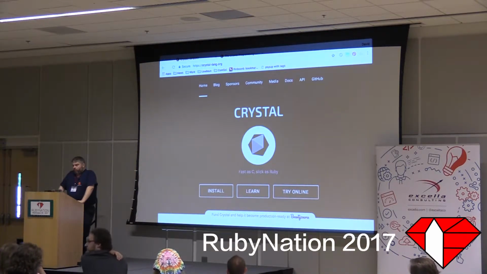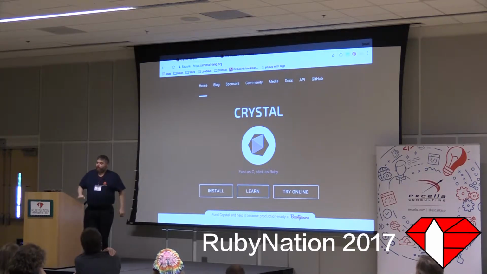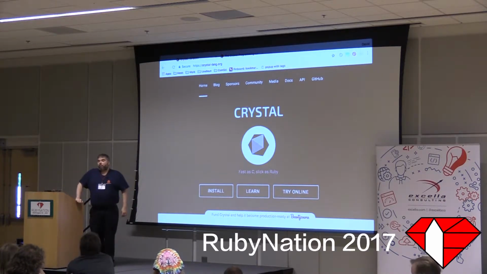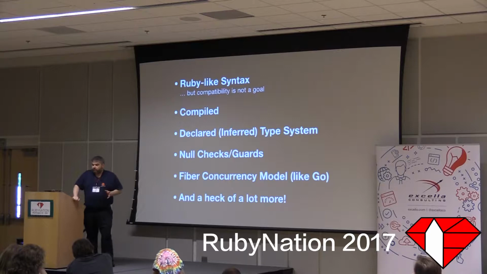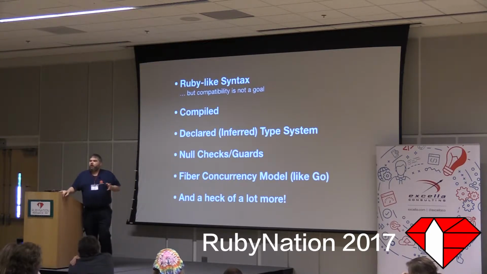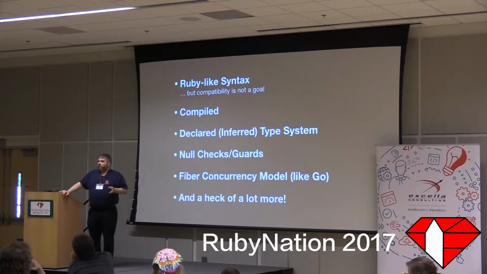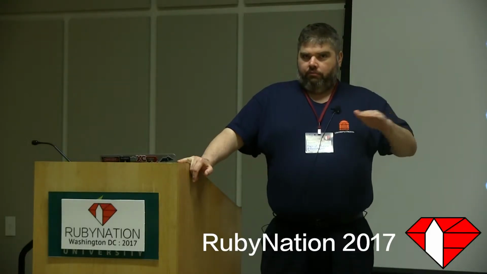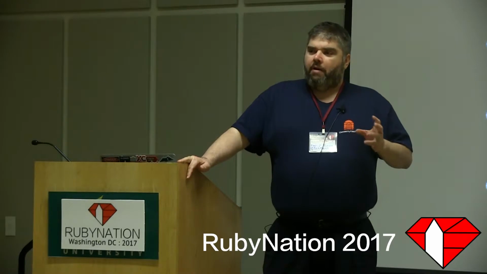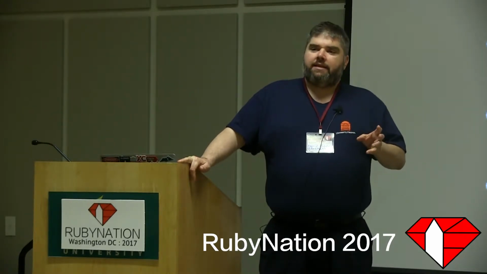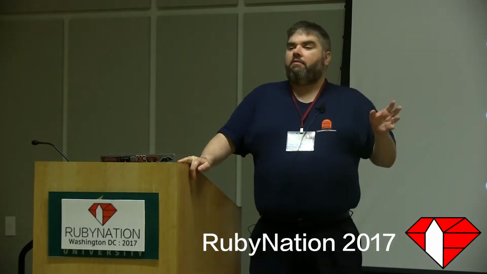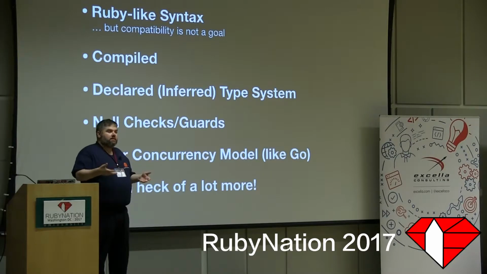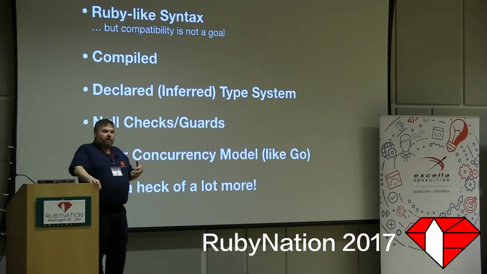And Crystal, let me explain what Crystal's about. Crystal is a language inspired by Ruby. It does not have a goal of API compatibility, so it's not perfect. It's a compiled language. And I know a lot of us here may have never worked in a compiled language. Let me try to make this a simple concept. A compiler is kind of like every unit test that the person who designed the language could have thought to write about your program, not knowing anything about your program. It proves some level of correctness, right? And the level of correctness depends on the language and some of the other abilities of the language.